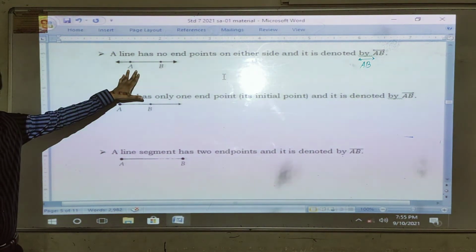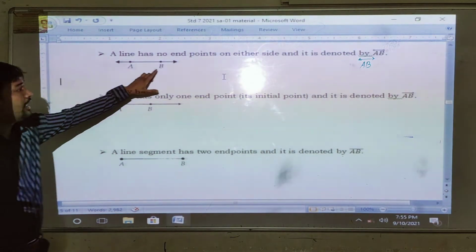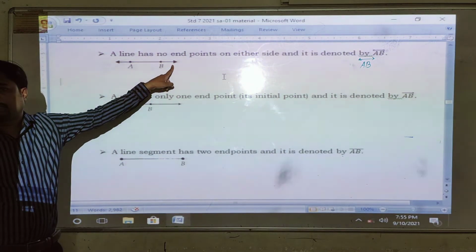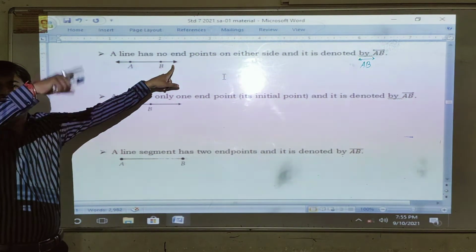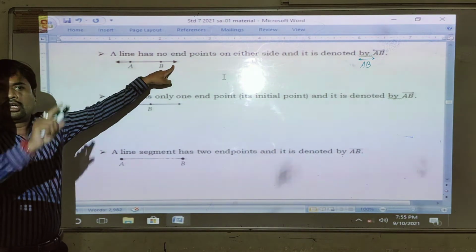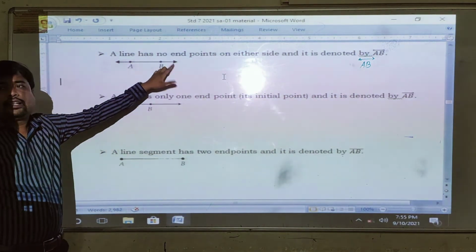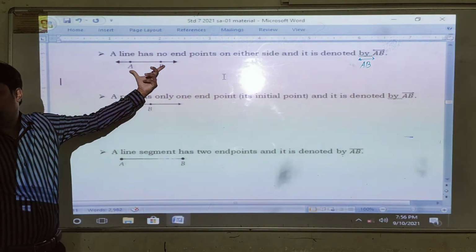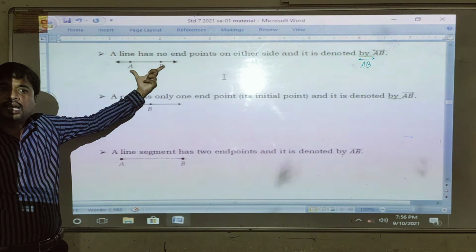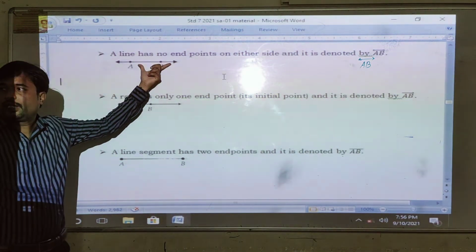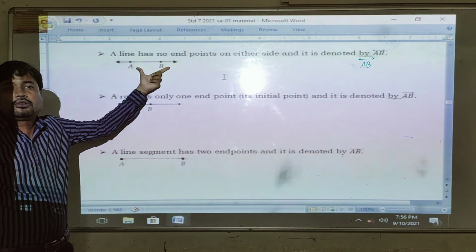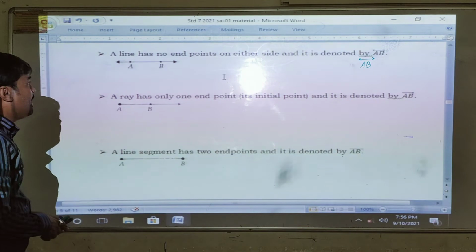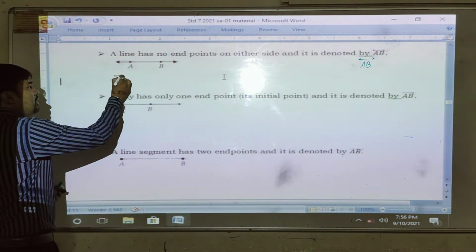What is given to you? Line AB. And you can see that this line is extended in both the directions. Extended means what? It is just moving on, non-stop. It is moving on, right? And you can see that on both the ends there are arrows. Right? So how can we identify lines? If I see arrows on both sides, then it will be the figure of a line. Right? So here, can we measure it?